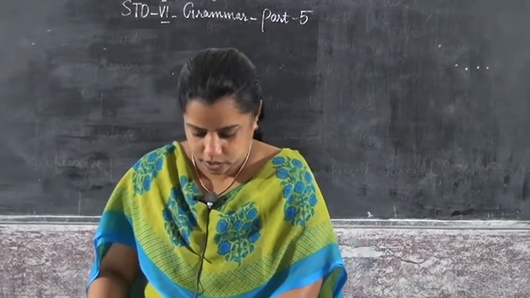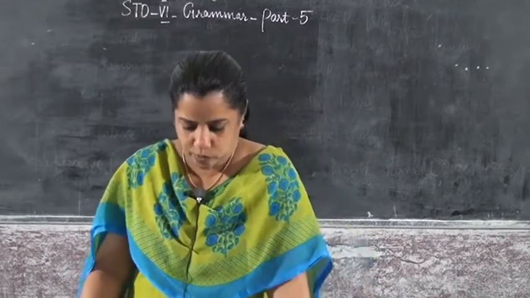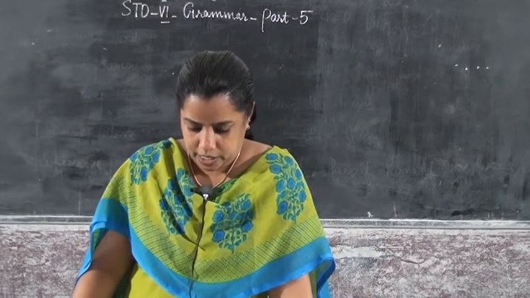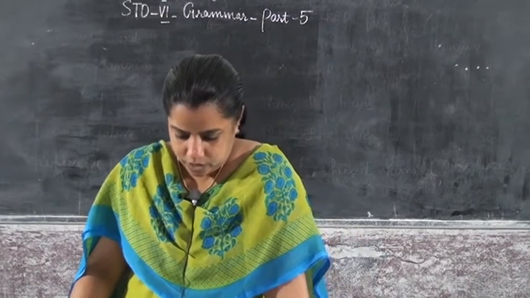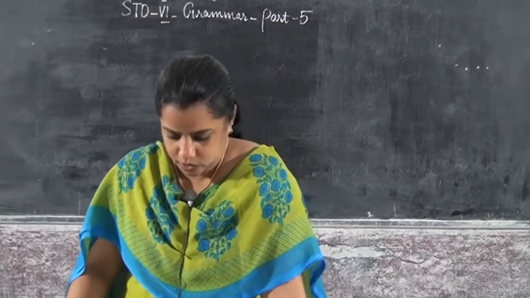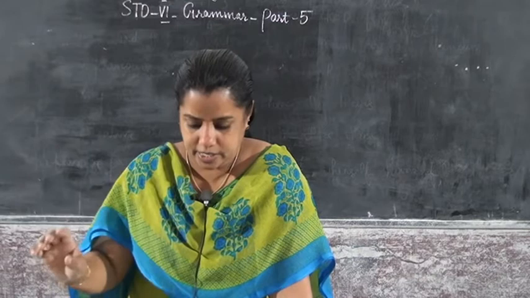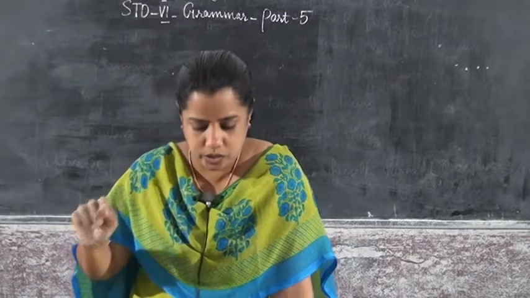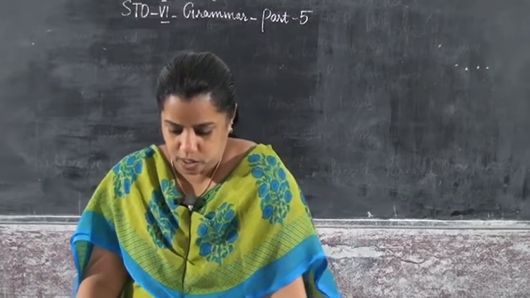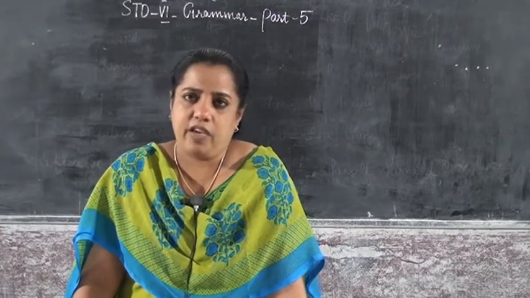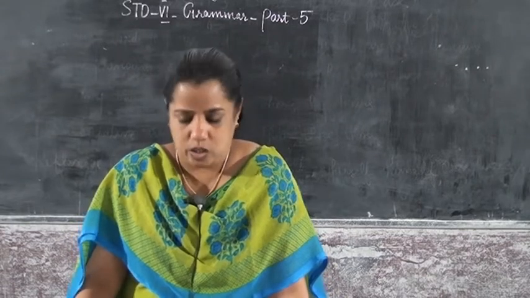Then the third one: but you must do so without touching the line in any way. So, the correct sentence is, A, you have to cross it out. But you must do so without touching the line in any way.